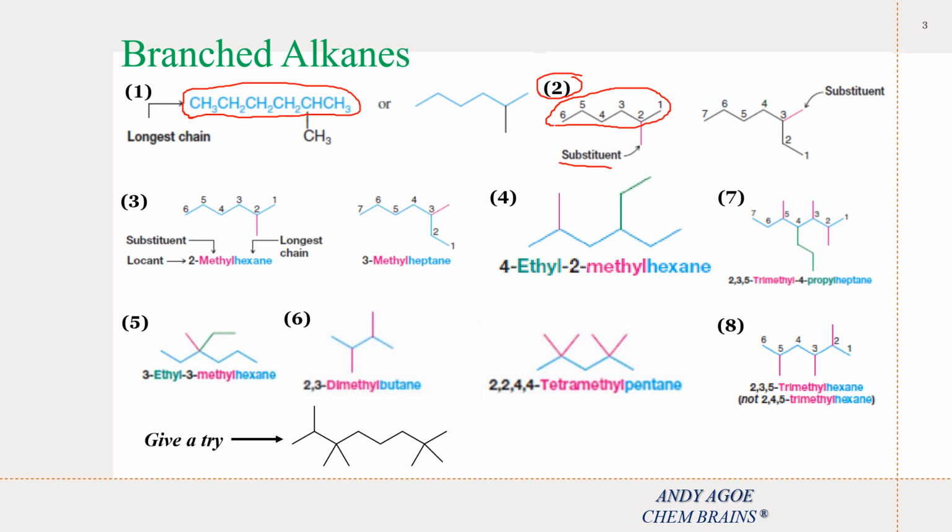So for example number 3, we could realize that the numbering starts from 1, 2, 3, 4, 5, 6. Now, the position of the substituent on the parent chain is 2.